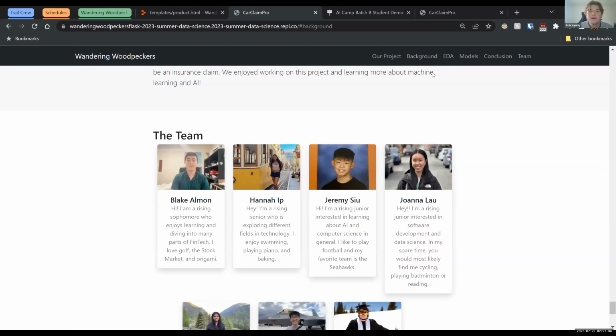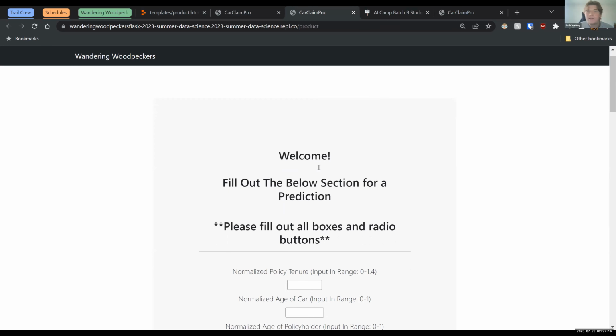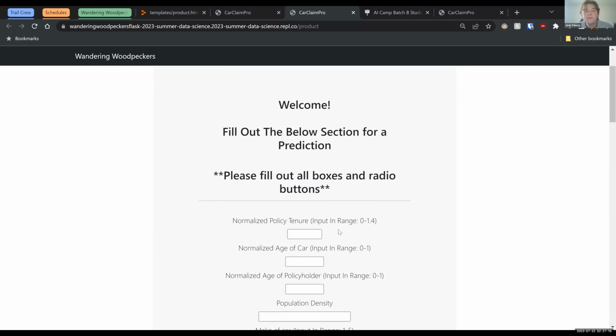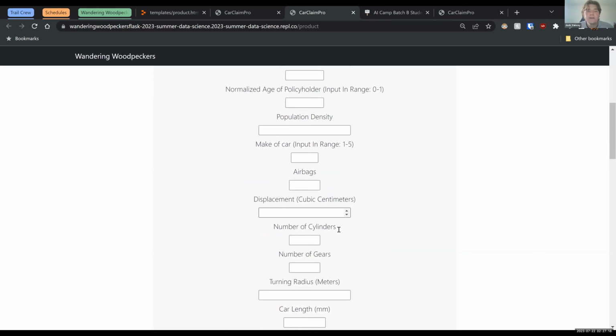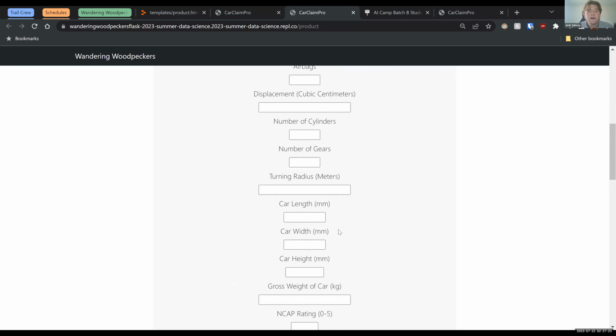And then what I want to do next is show you a brief demo of our product. Right up here, if we click our product page, it opens a new tab, and we can see this HTML form where we can input a bunch of different factors about our car or our car insurance policy.